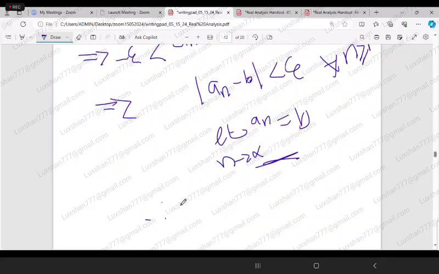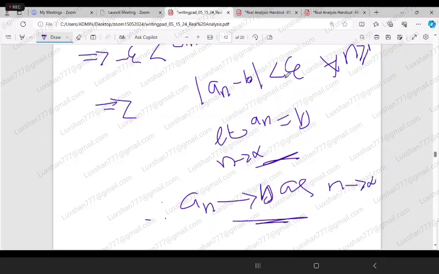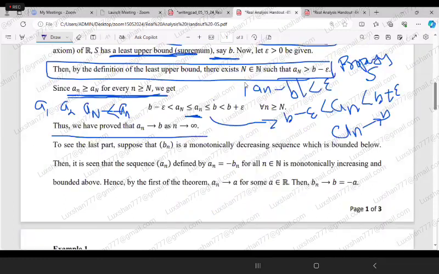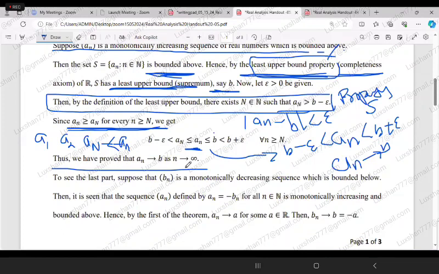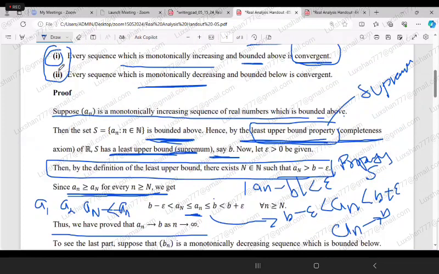Therefore, we can say that an converges to b as n tends to infinity. So that actually concludes that an is convergent. So now we are saying that if a sequence is bounded above and monotonically increasing, then definitely that sequence converges. Now to prove the second part,